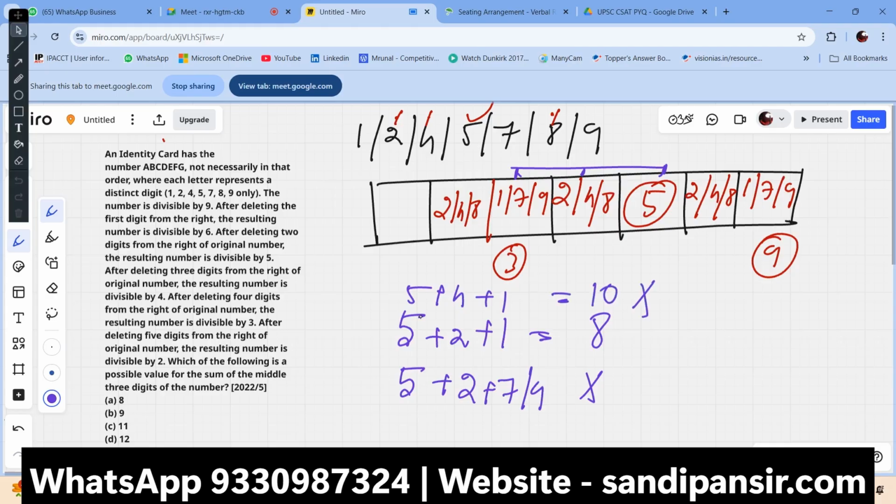If I took 5 plus 4, we cannot choose any more here. If I take 4, these 2 elements would only be here. Apart from that, if we choose any more, the resulting number will be more than 12. So the answer should be what? Answer should be 8. Got it?